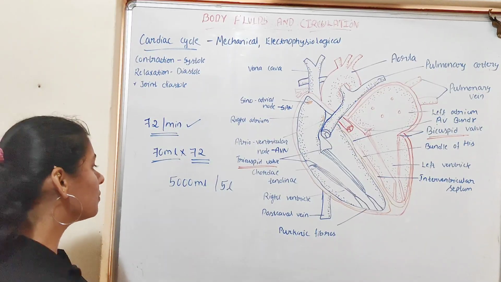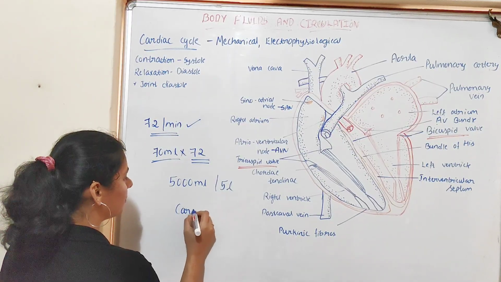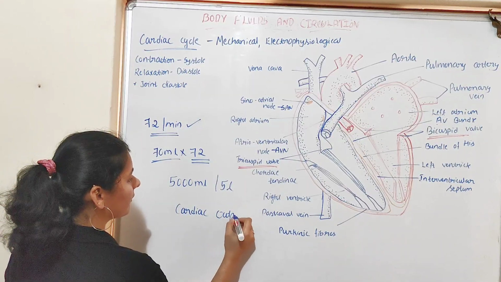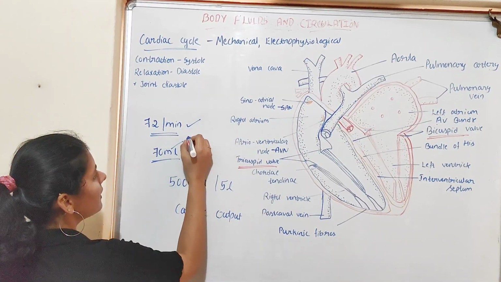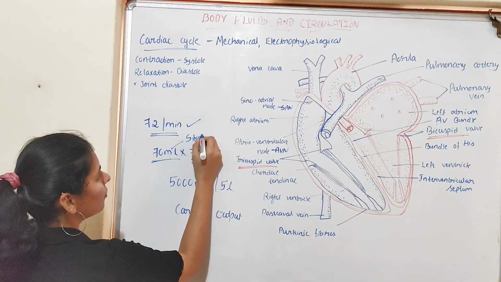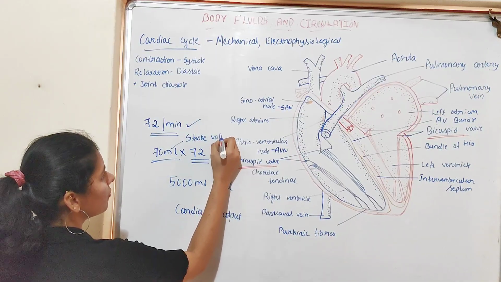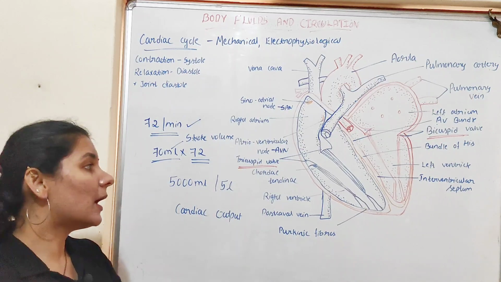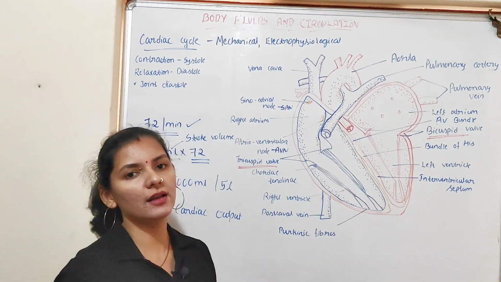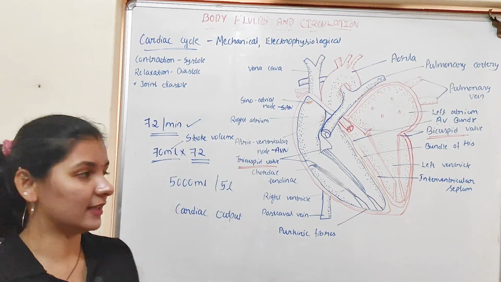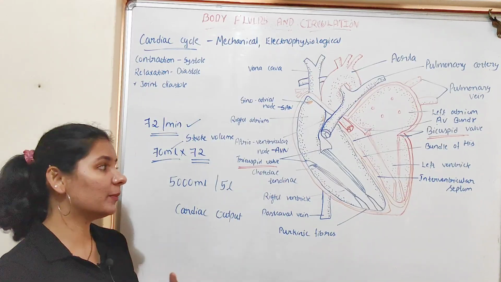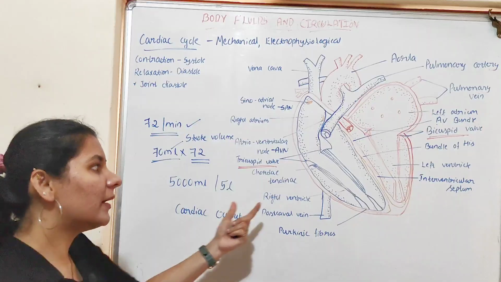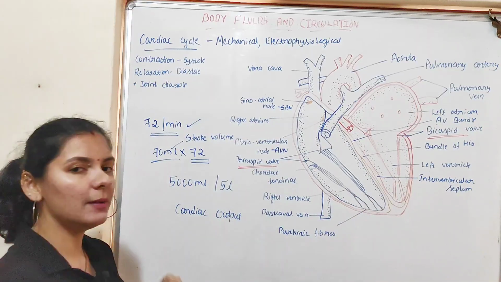That is known as cardiac output. This 70 ml is known as stroke volume. Stroke volume is the volume of blood pumped by each ventricle in each cardiac cycle, whereas cardiac output means the volume of blood that is pumped by each ventricle in a minute.